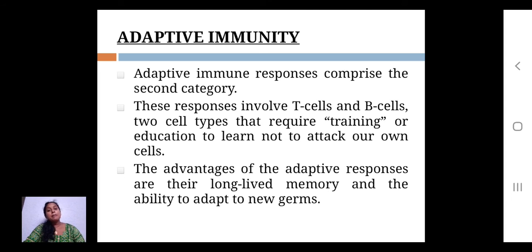That memory, the antibodies, will keep that particular germ or virus in mind, and the next time exposure to the same organism happens, the memory system will be provoked and give a quick response. That is the main advantage of adaptive immunity. In innate immunity, you cannot expect this type of memory. Once it is triggered, there is an immediate effect, and an immediate response against the foreign substances.